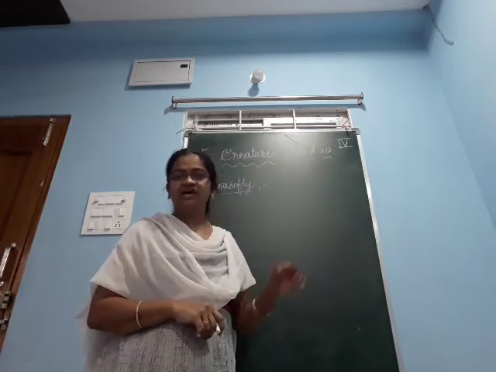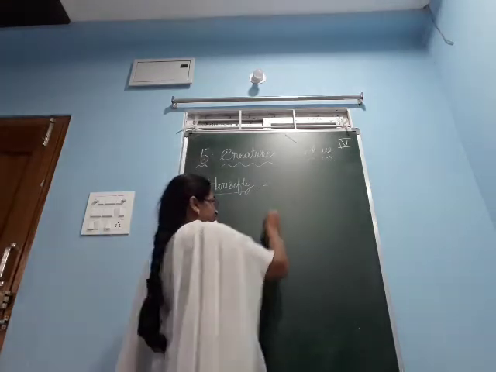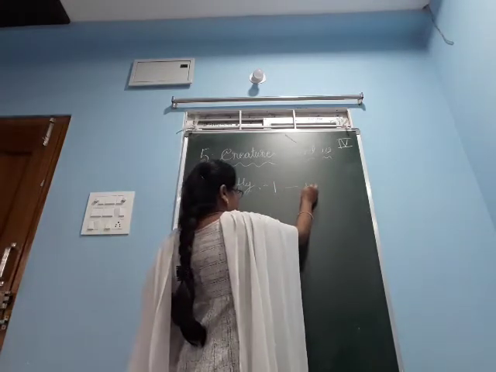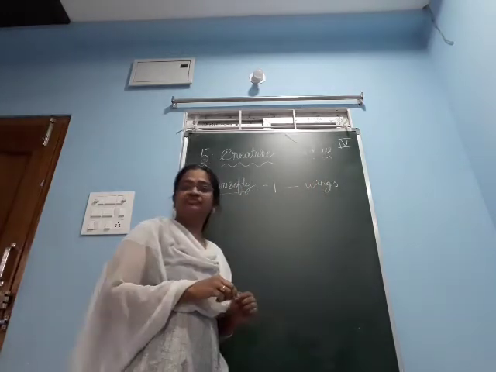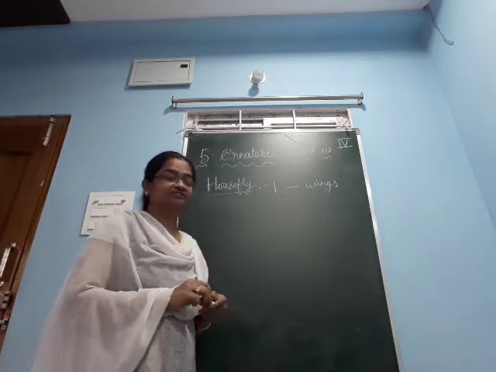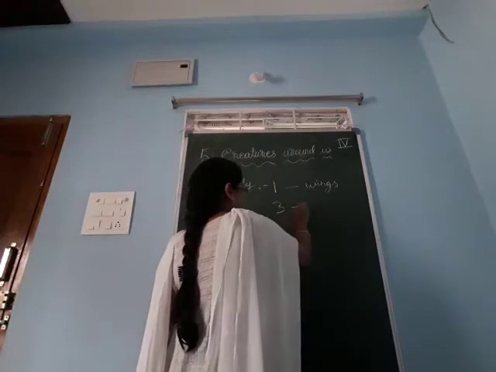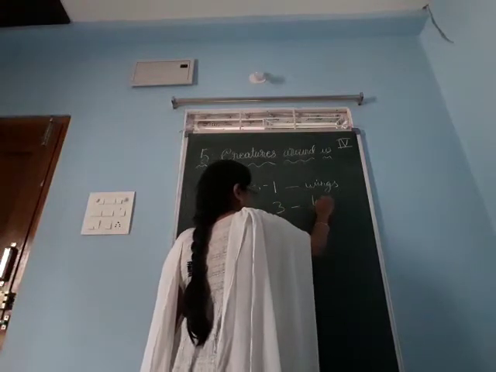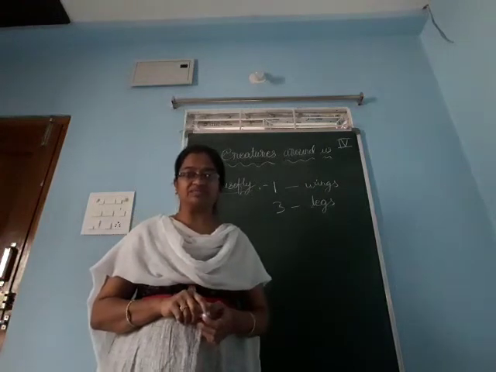If you look at the housefly, it has a pair of wings. How many wings? One pair of wings. It has 3 pairs of legs.